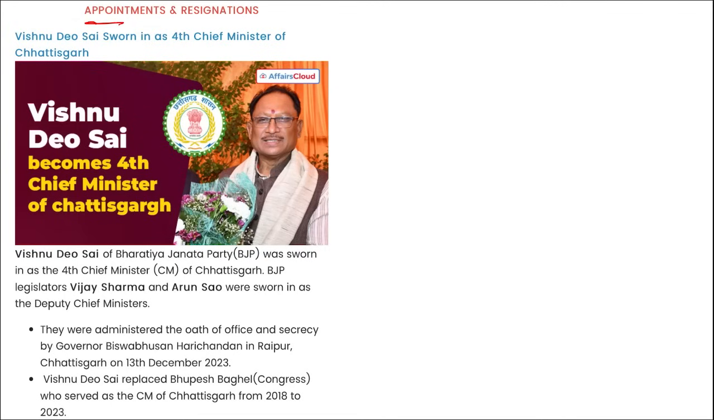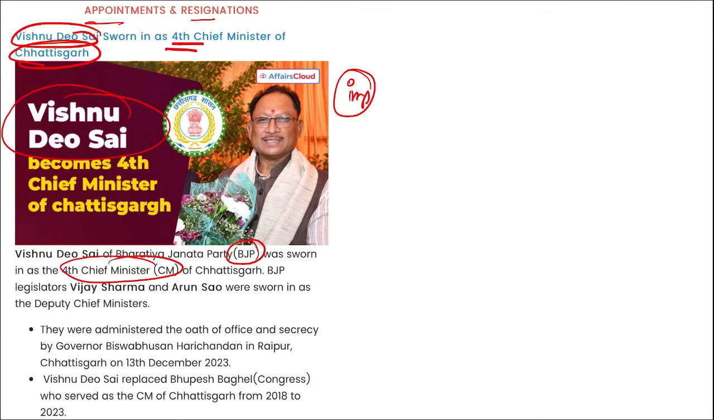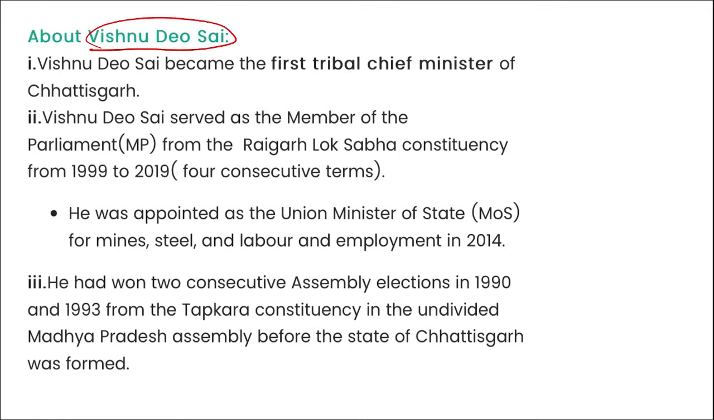Next, appointments and resignations. Vishnu Deo Sai, sworn in as the fourth Chief Minister of Chhattisgarh. Important. As you can see him in the picture, Vishnu Deo Sai became the fourth Chief Minister of Chhattisgarh. Mark this. He is of BJP. Then Vijay Sharma and Arun Sao were sworn in as the Deputy Chief Ministers of Chhattisgarh and they are also from BJP. Next, if we talk about him, he became the first tribal chief minister of Chhattisgarh.